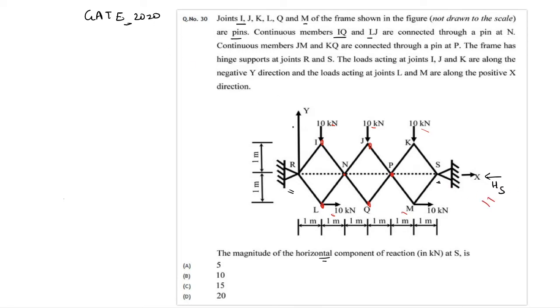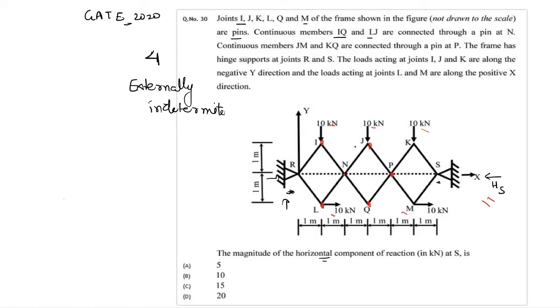Now, if we see this pin jointed structure, we can observe one thing: first of all, these supports are pin supports. So there will be two reactions at each support, and there are four reactions, and we know there are only three equilibrium equations. So this is an externally indeterminate